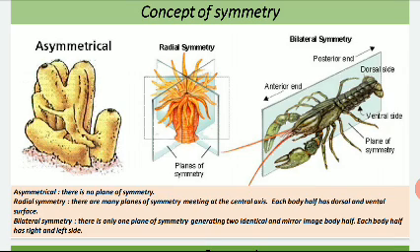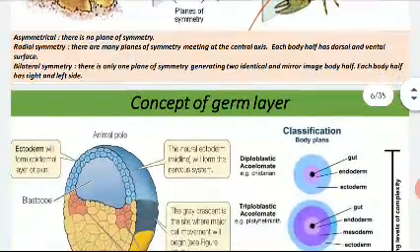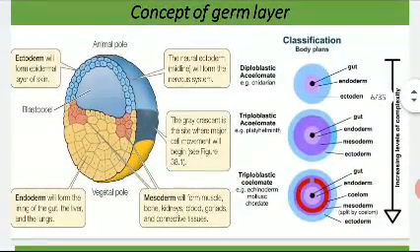Now radial symmetry can be found in phylum Echinodermata, the starfish. In that case the symmetry is pentagonal. Bilateral symmetry is found in humans, and asymmetry in sponge.